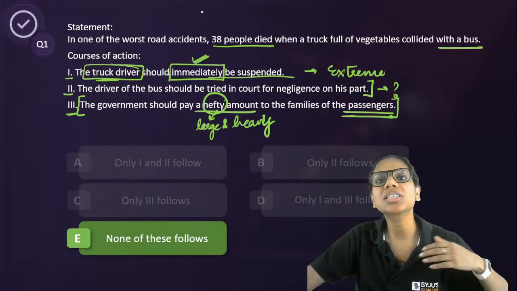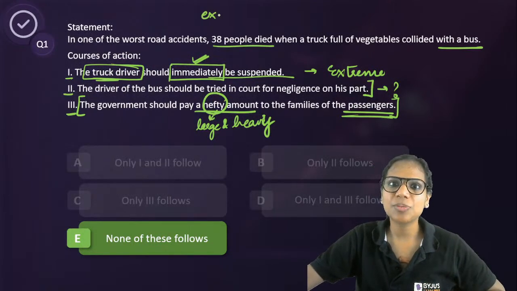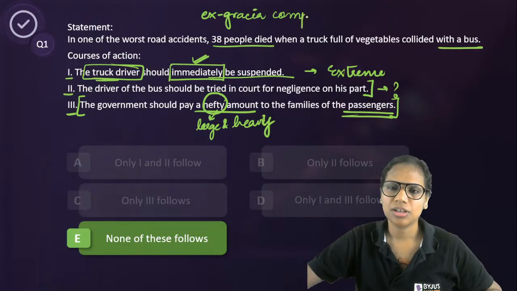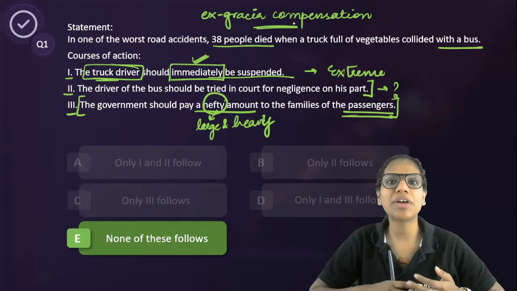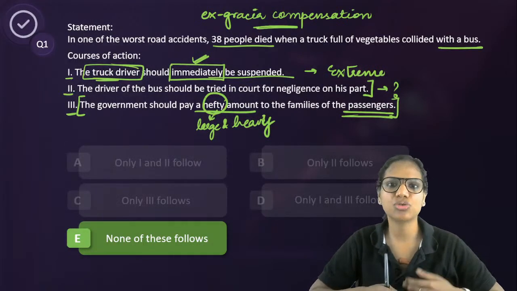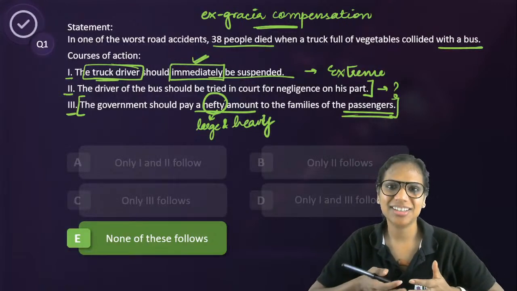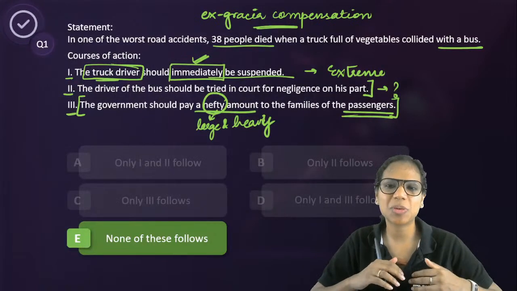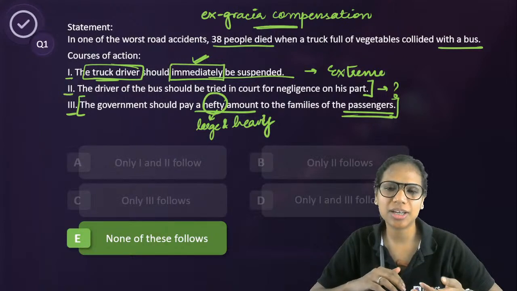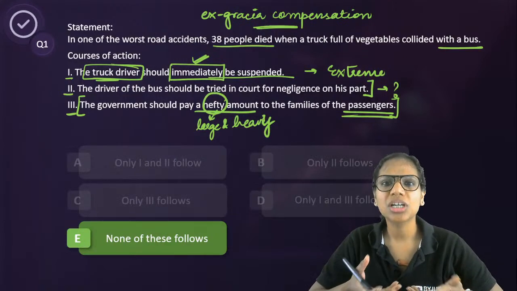Otherwise, the words that we could have chosen, there is something called an ex gratia compensation. Government usually gives it to victims of accidents, train accidents, road accidents. Ex gratia means given out of grace, right? Basically, the government doesn't expect them to pay any interest on it or return it. It's given just out of grace.